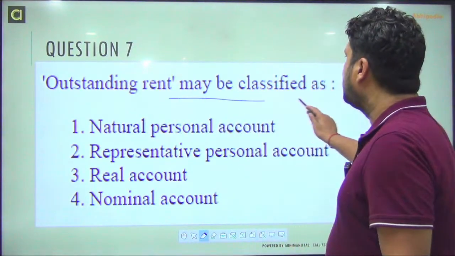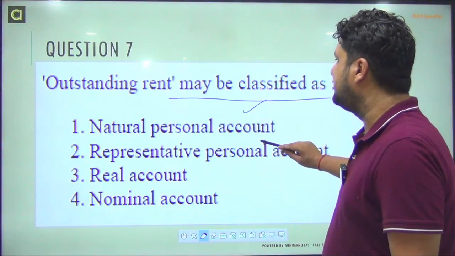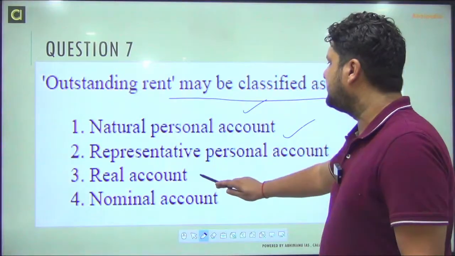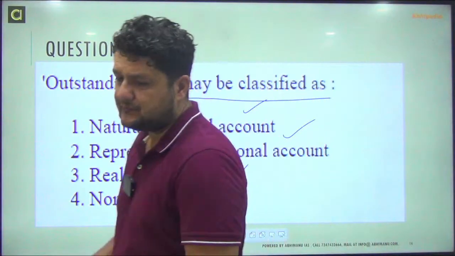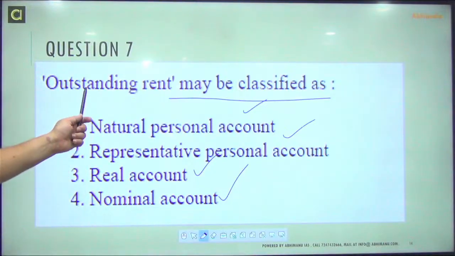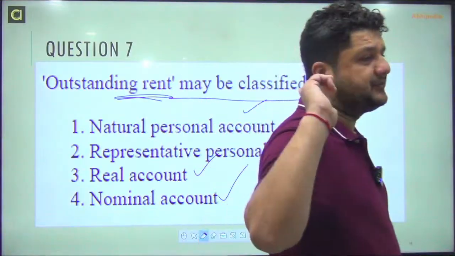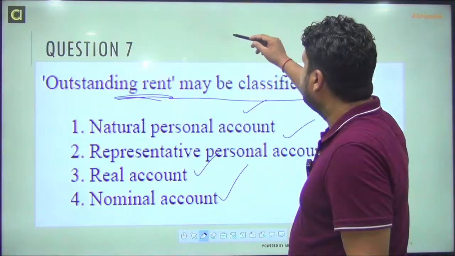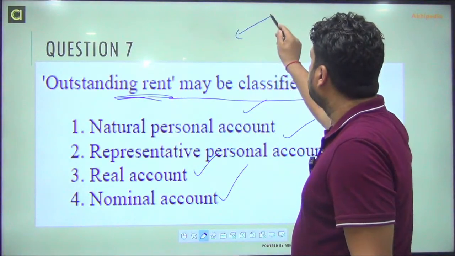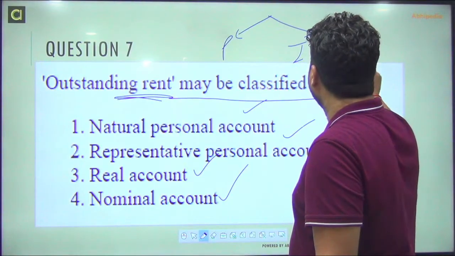So this question: accounting rent may be classified as natural person, representative personal account, real account, nominal account. What is the answer to this? Very easy question, and this is a type of question which has been asked in your exam. This is a previous year question. There are two types of account, personal and impersonal accounts.